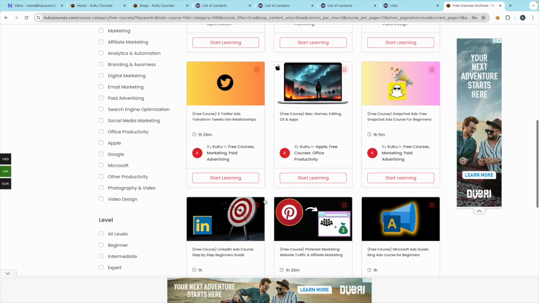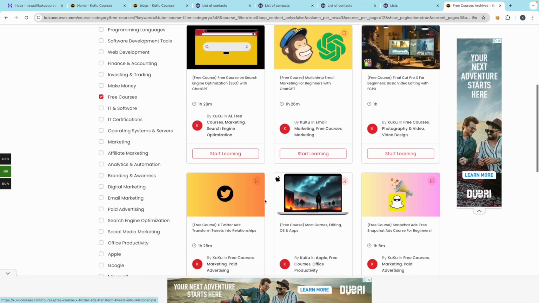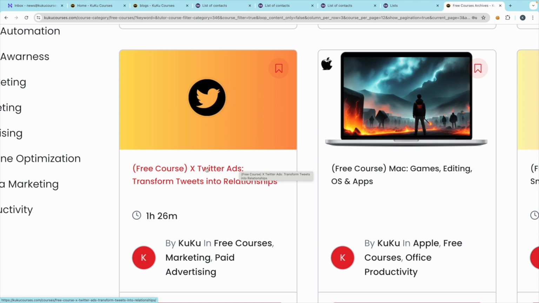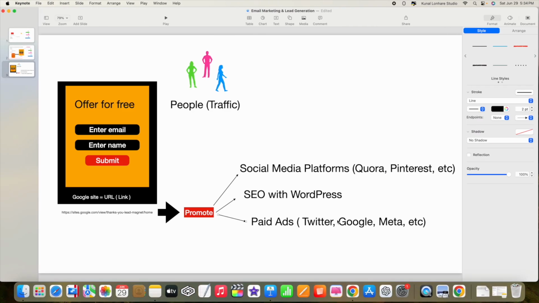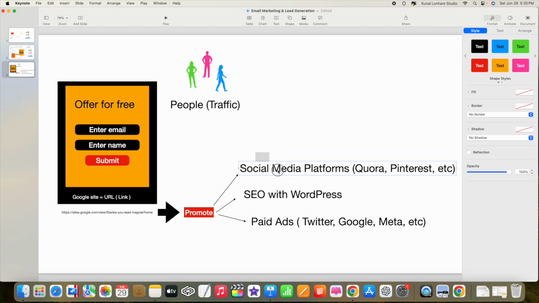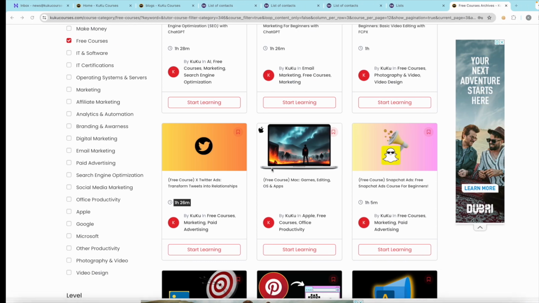Now here you can use, let's say, Twitter ads. If you want to learn Twitter ads, using them you can send traffic, but make sure that this is a paid method. The top two are the free methods to promote, but this method is paid. That means you have to pay, and in return these platforms like Twitter, Google, etc., will send traffic here. We have plenty of courses.